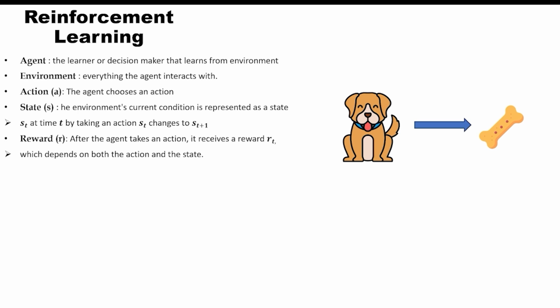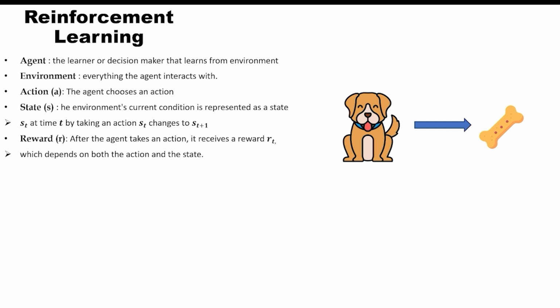So now, what is an agent? An agent is the person or the thing that makes decisions and learns from the environment. And the environment is everything that an agent interacts with. And actions are possible things that an agent can do, so these actions can change the states, which represent the current situation or configuration of the environment. And rewards are what the agent can receive after performing each action.